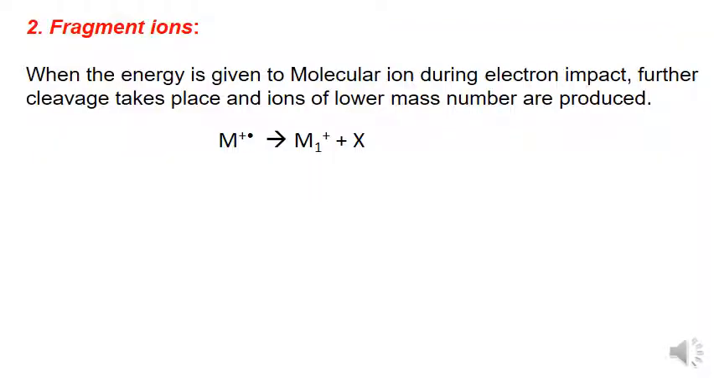The second type of ions formed during fragmentation is the fragment ions or daughter ions. When energy is given to the molecular ion during electron impact, further cleavage takes place and ions of lower mass number are produced, and they are called fragment ions or daughter ions. Okay, so if the molecular ion is in a high energy state, then further fragmentation takes place and lower mass number ions are produced.